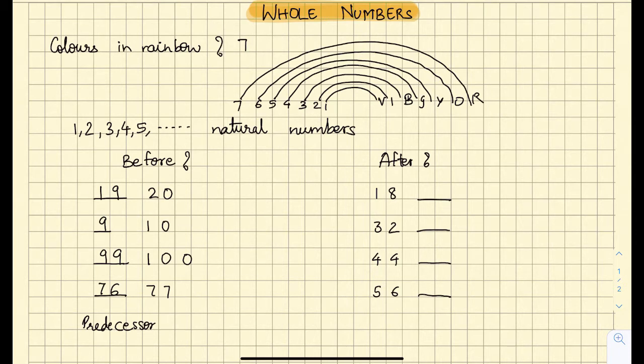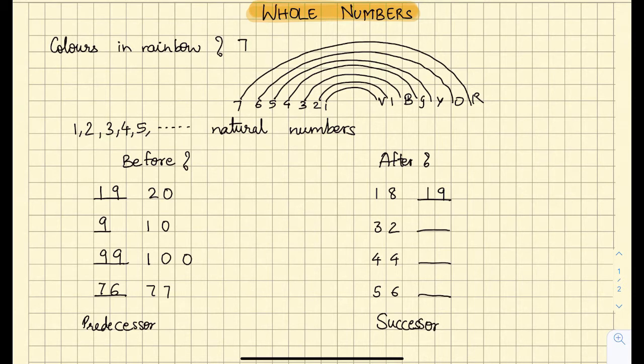Now let us look at the concept of finding the after numbers, which used to be real fun compared to the before numbers, if you remember. Yes, I can see the smiles on your faces. After 18 the next number is 19, which means 19 is the successor of 18.